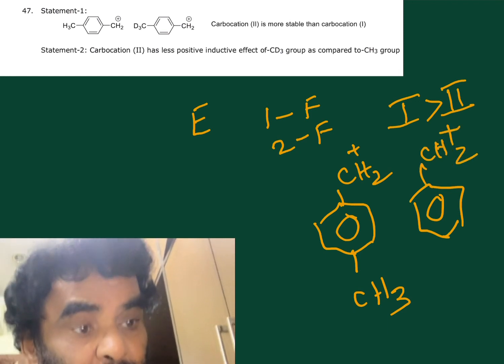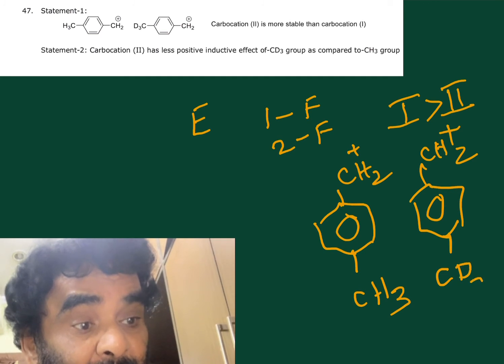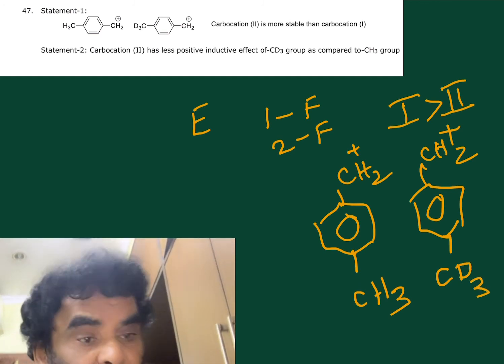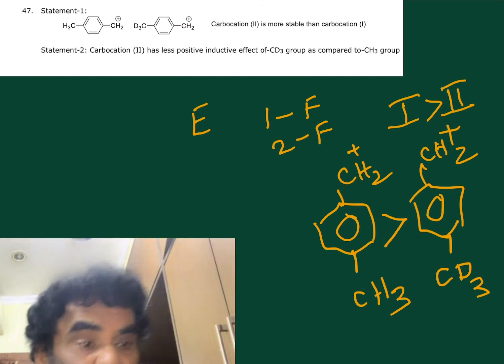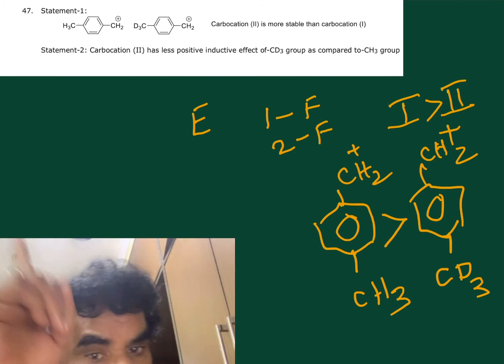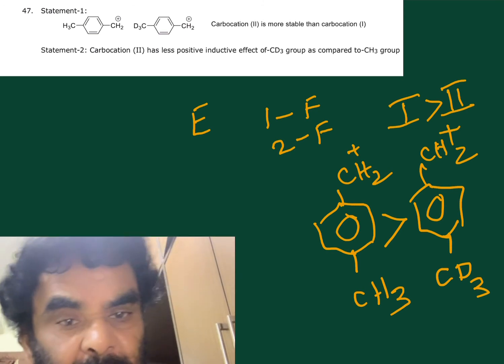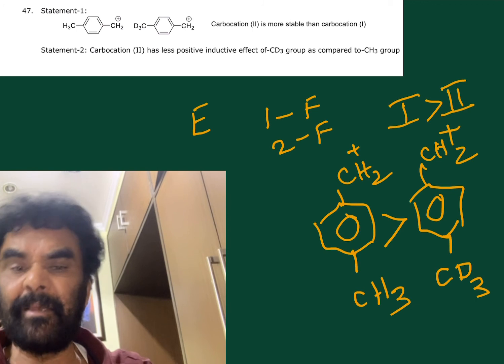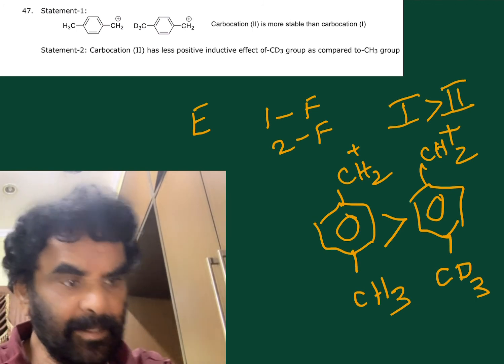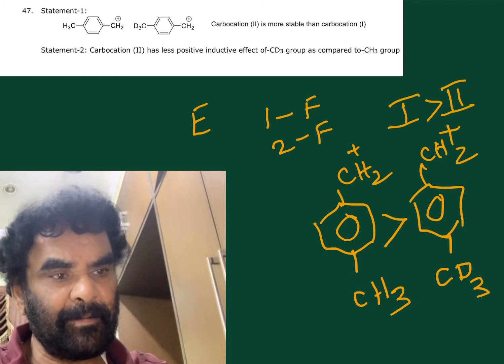I am saying the word hyperconjugation. CH3 hyperconjugation is greater than that of CD3 because the CD bond is a stronger bond. The bond has to cut. Remember, the bond has to cut. The cutting of the bond is not an easy thing. So the CD bond is a stronger bond.